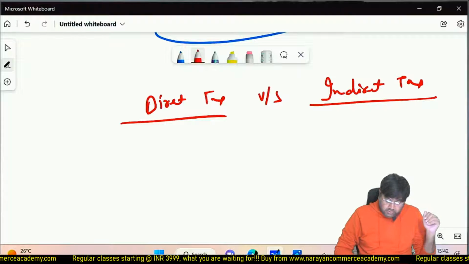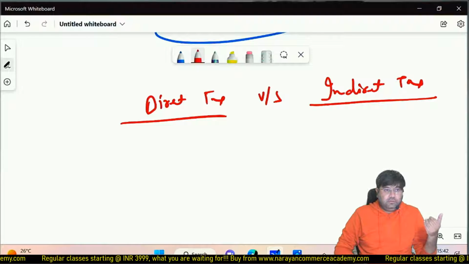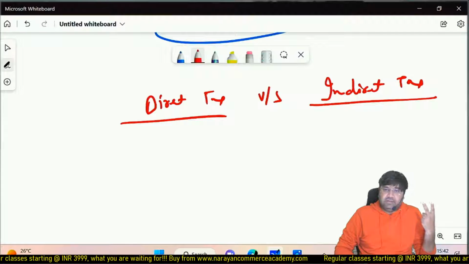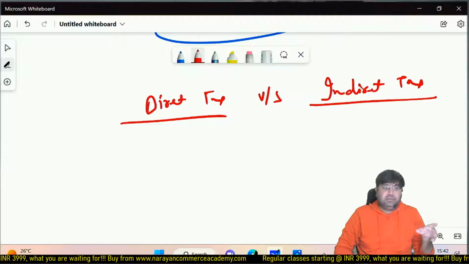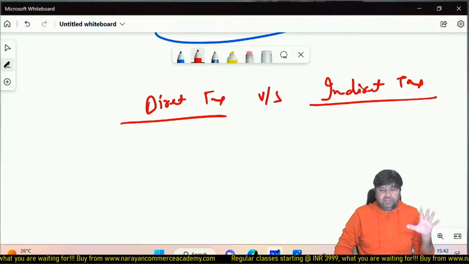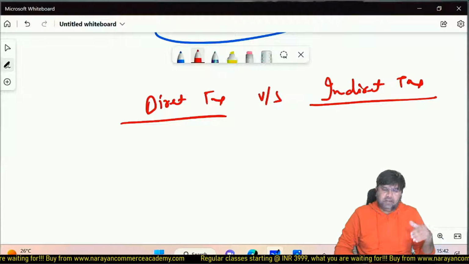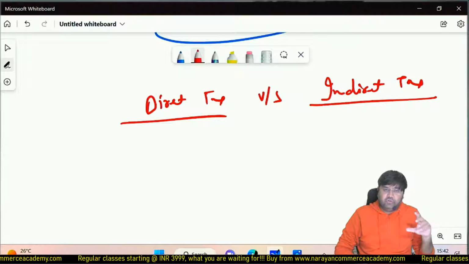Okay. So in these classes, we are going to understand indirect taxes, two types of indirect taxes, GST and customs duty, both are indirect taxes. Foreign trade policy is not a tax, it is a policy. When we discuss foreign trade policy, I am going to explain it to you in detail. So that is not a tax, it is policy.